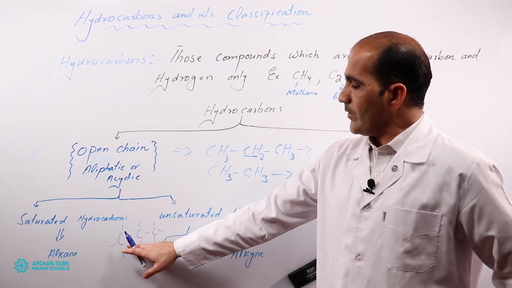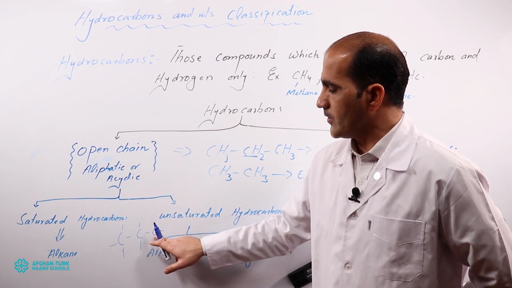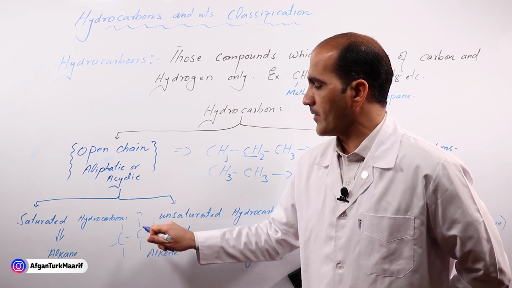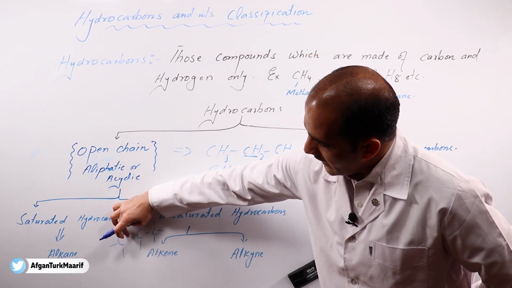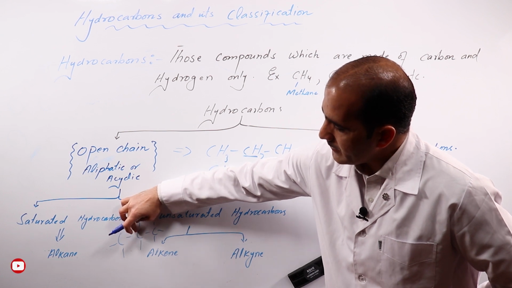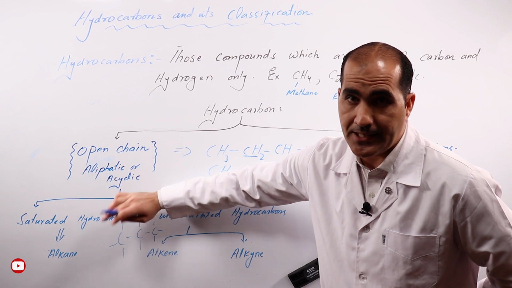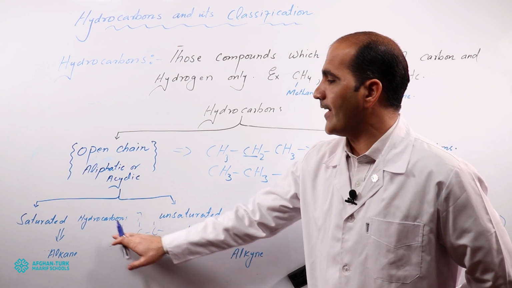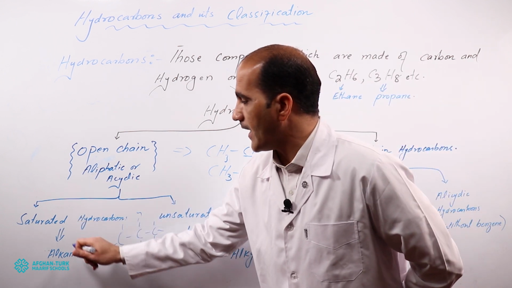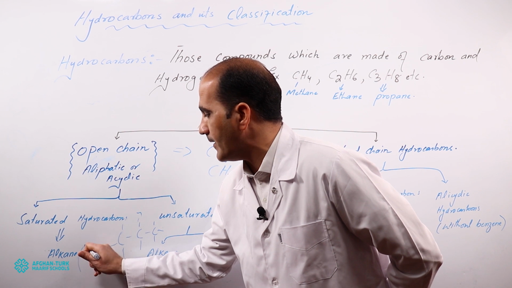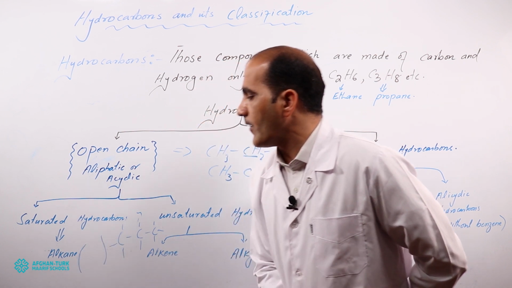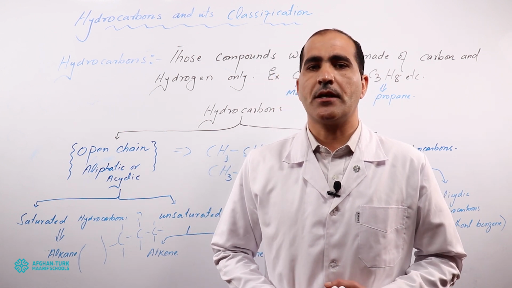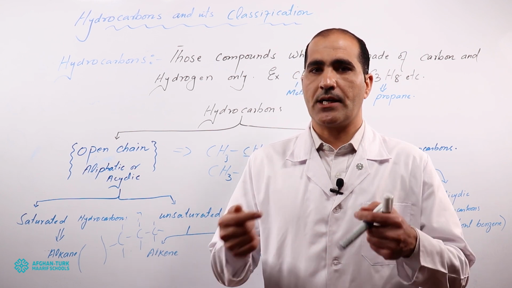What is this? This is propane. 3 carbons here, and you can count 8 hydrogens. So we call it propane. Such open chain hydrocarbons we call saturated hydrocarbons, and their family is the alkane family. All the members of the alkane family must be composed of single carbon bonds.